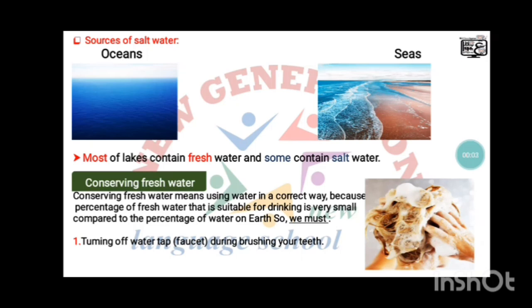And now conserving fresh water. Conserving fresh water means using water in a correct way. Give reason. We must conserve fresh water because the percentage of fresh water that is suitable for drinking is very small compared to the percentage of water on Earth.